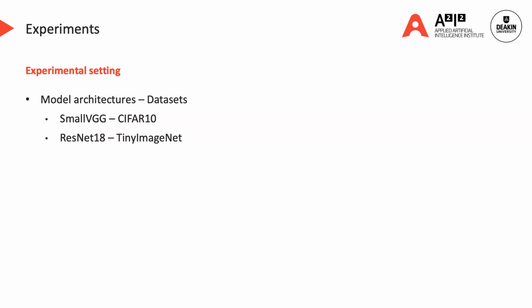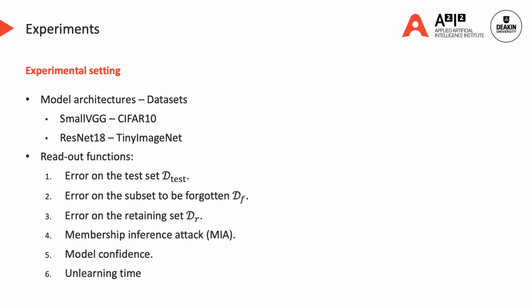To evaluate the effectiveness of our proposed method on forgetting samples, we conduct experiments on two different datasets, CIFAR-10 and Tiny ImageNet, on three different model architectures: Small VGG, which is a variant of the VGG model, All CNN, and ResNet 18. To gauge how similar the unlearned model is compared with the retrained model and how much information of the forgetting dataset the unlearned model still retains, we use the following readout functions.